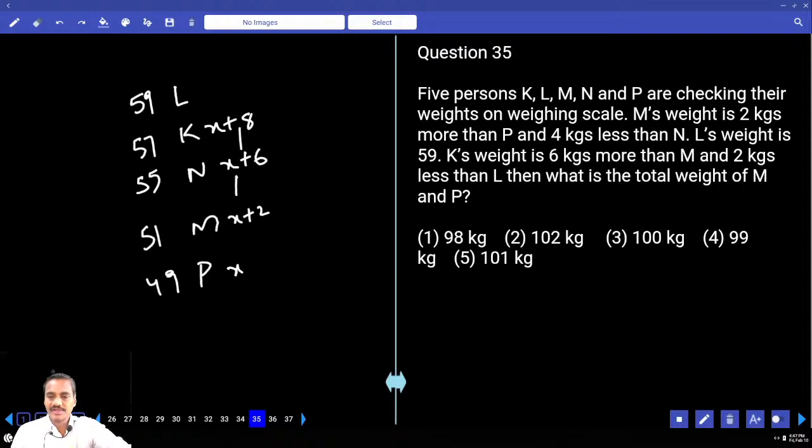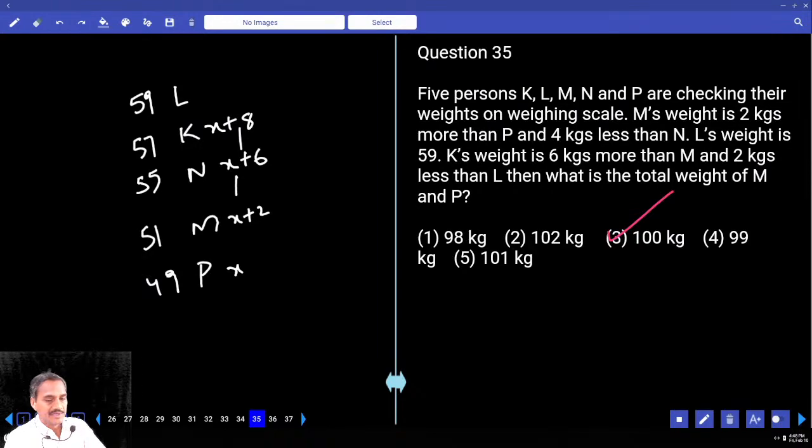Then what is the total weight of M and P? M is 51 and P is 49. The sum of these two is 100. 100, choice 3, question number 35. Clear? Now this is about LIC ADO, paper number 45, reasoning section, questions 1 to 35.